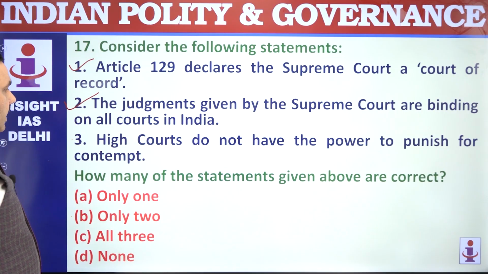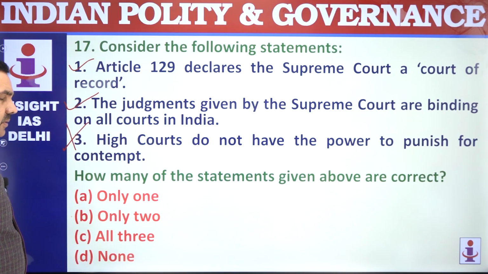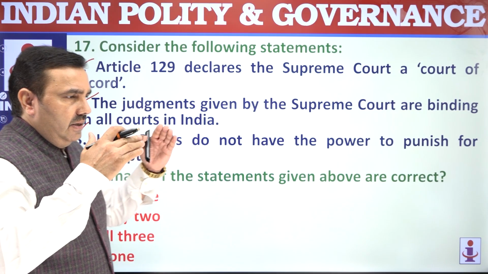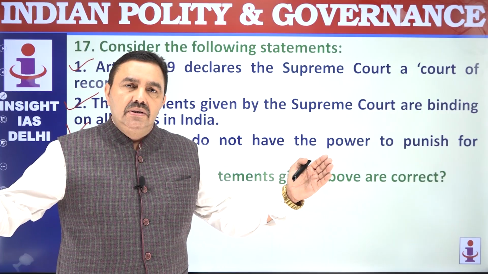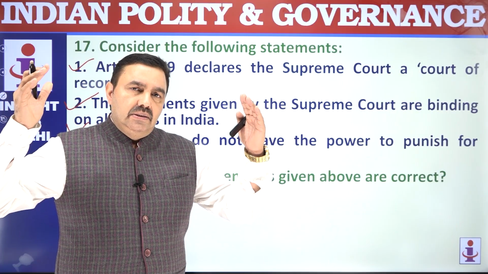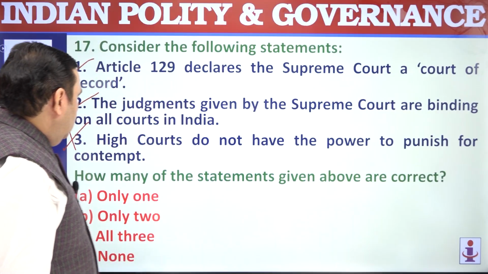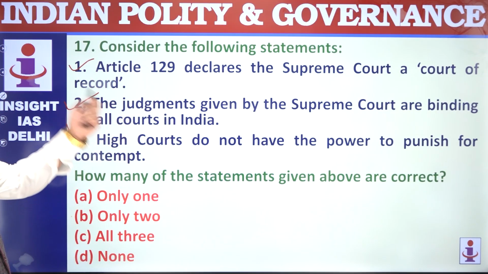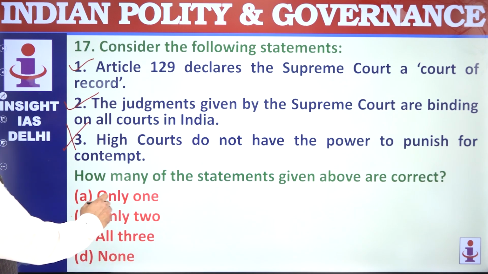That's correct. High courts do not have power to punish for contempt. High courts are also court of record. High courts' decisions are also binding on the courts of the country. And high courts also have power of contempt. Of course, high court's decision will not be binding on Supreme Court. Supreme Court can remove them or can change them. How many of these statements are correct? Only 2.